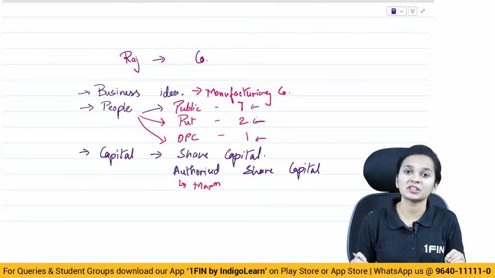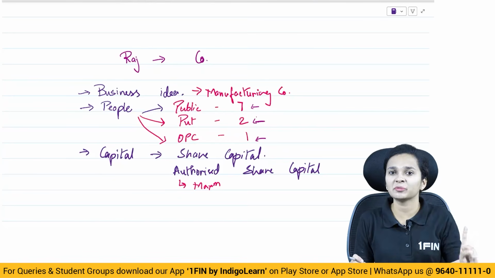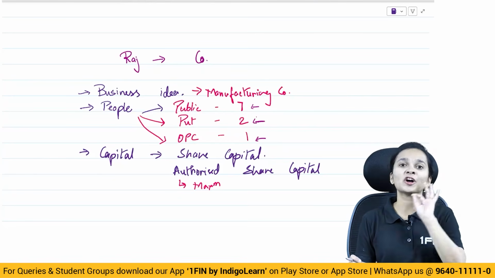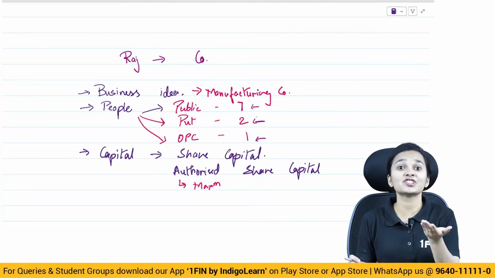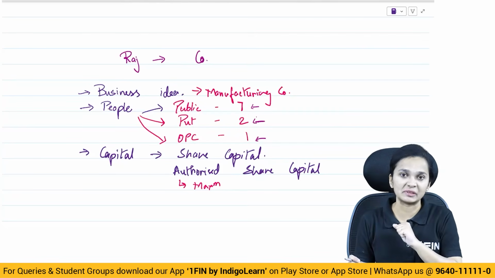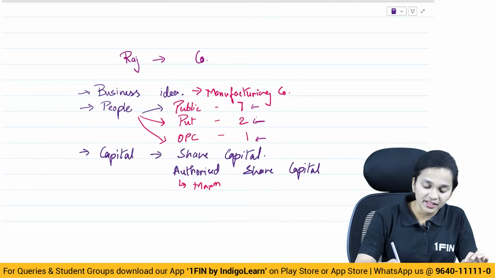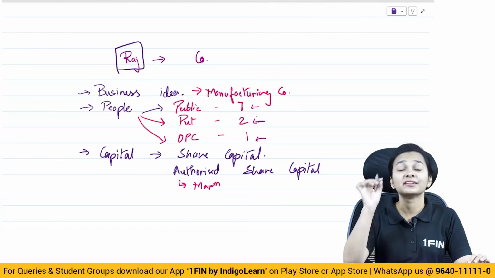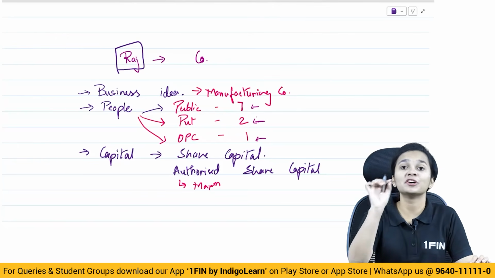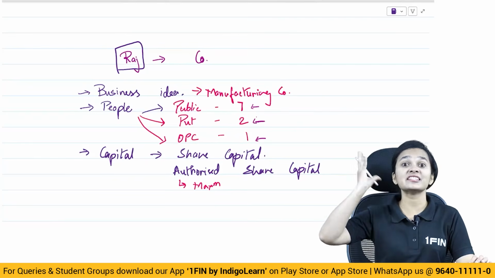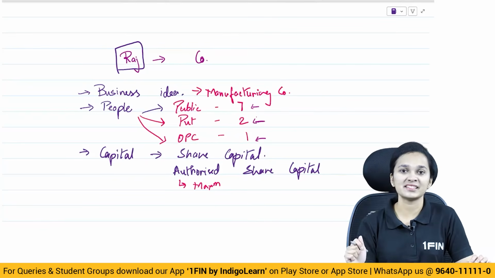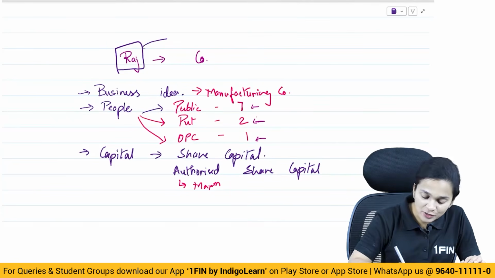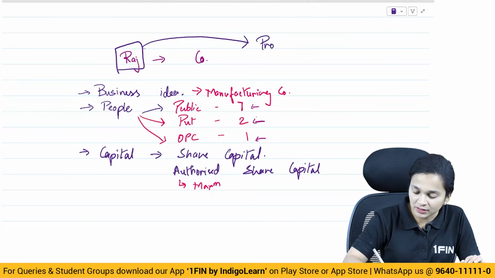So, when we talk about incorporation, what is the first requirement? An idea which is going to be your business, an idea on which you are forming the company. So here, who is the person who is getting this idea? Mr. Raj. There is one term given to Mr. Raj, a person who gets this idea, a person who conceives the idea of a business and he takes steps for incorporation of the company. That person is called a promoter of the company.